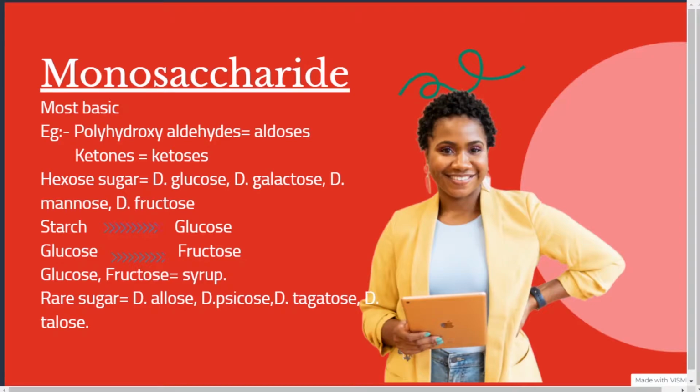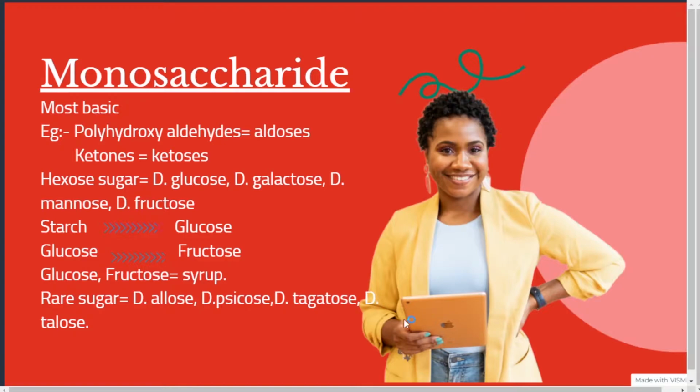Monosaccharide is the most basic one. Why is it the most basic one? Because it has only one sugar unit, or one saccharide. Examples are polyhydroxyaldehydes, which are called aldoses, and ketones, which are called ketoses.